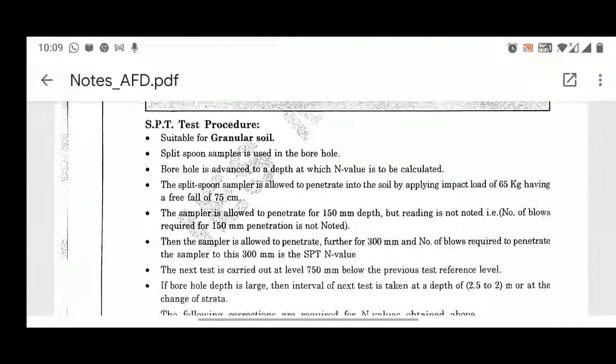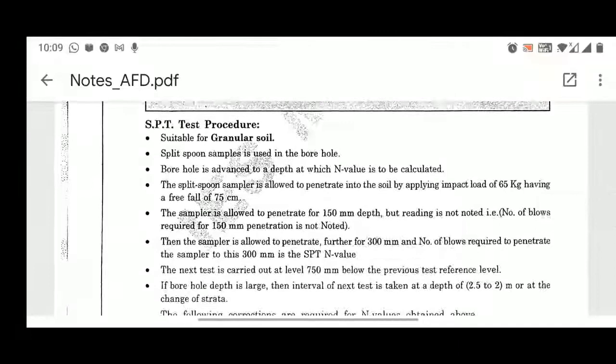Now, the split spoon sampler is allowed to penetrate into the soil by applying an impact load of 65 kg, having a free fall of 75 centimeter. Once you have made the hole in the ground, known as the bore, you take it up to the desired depth where the SPT value is to be found out.